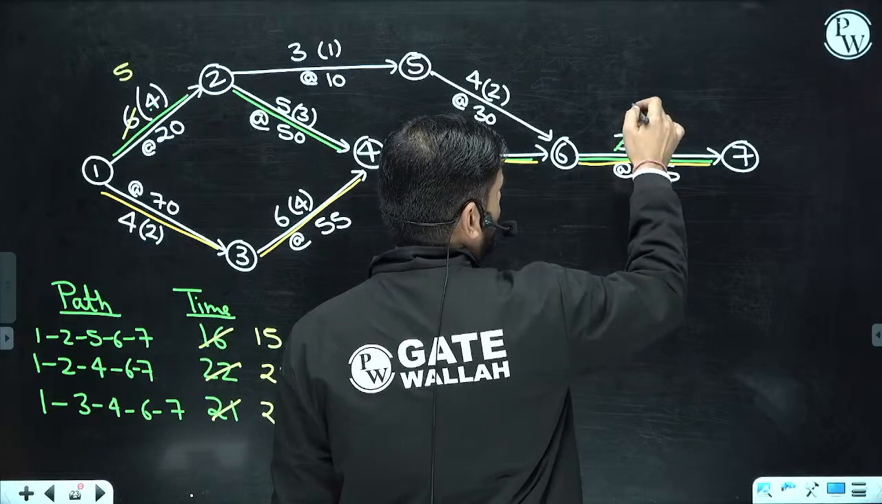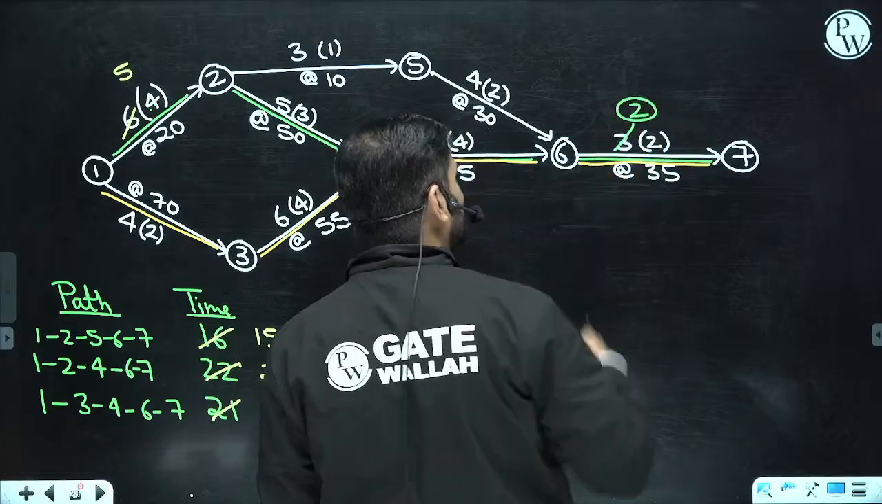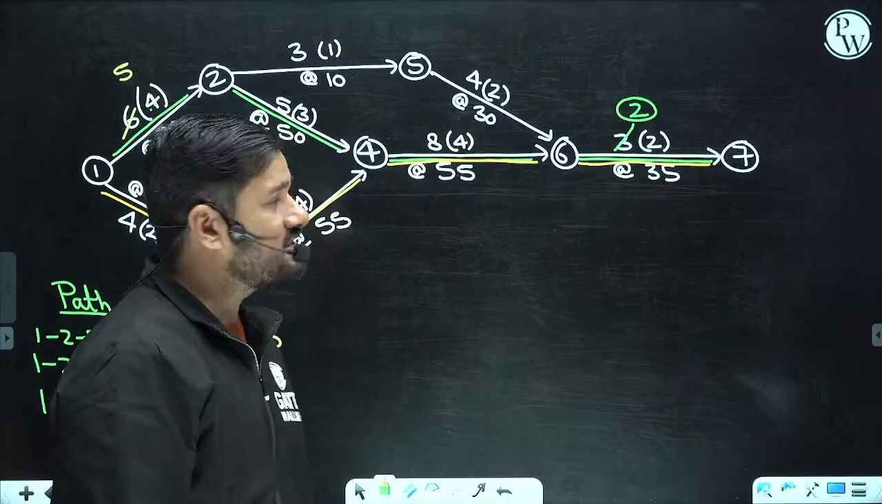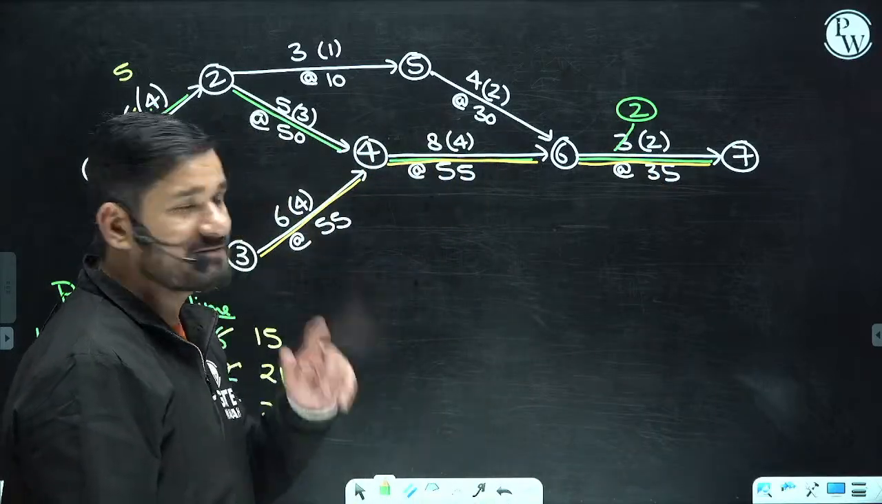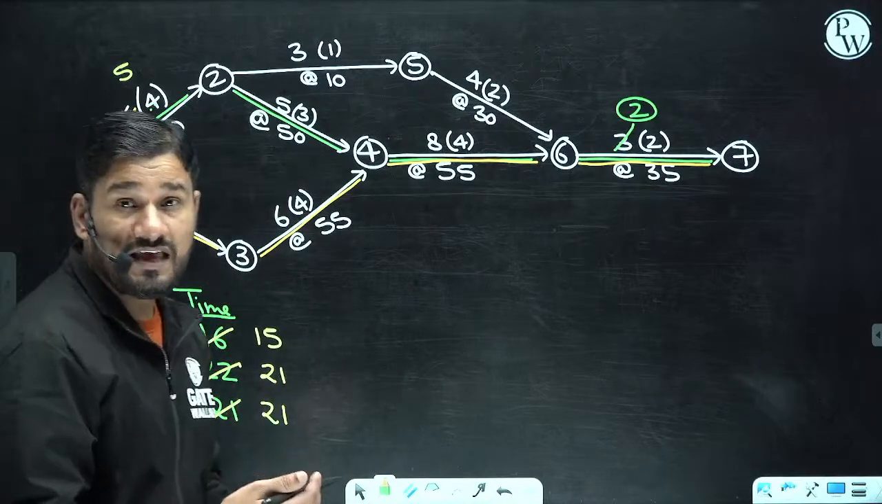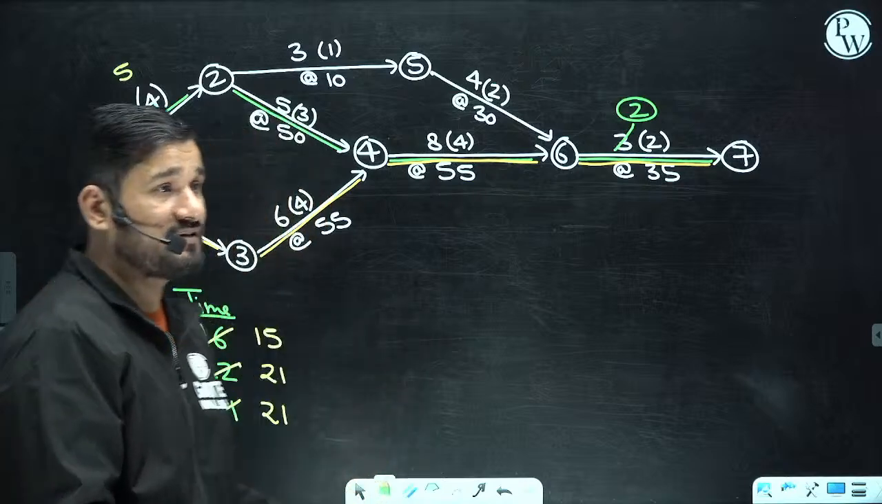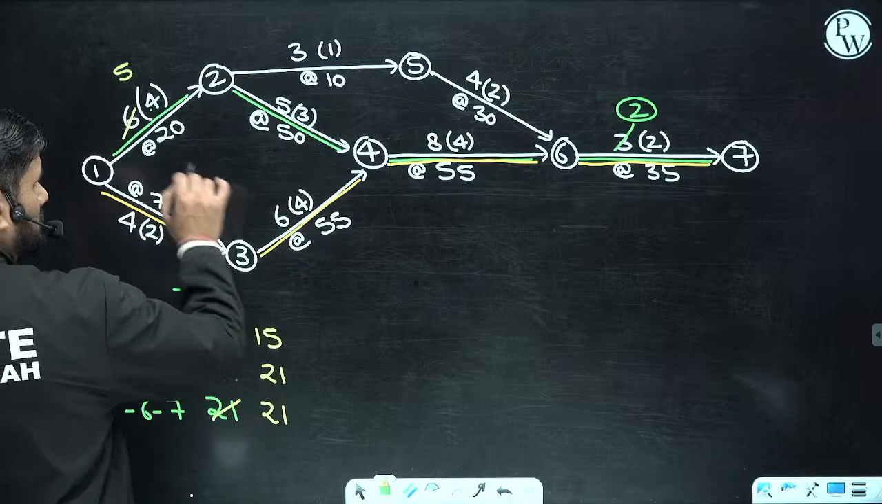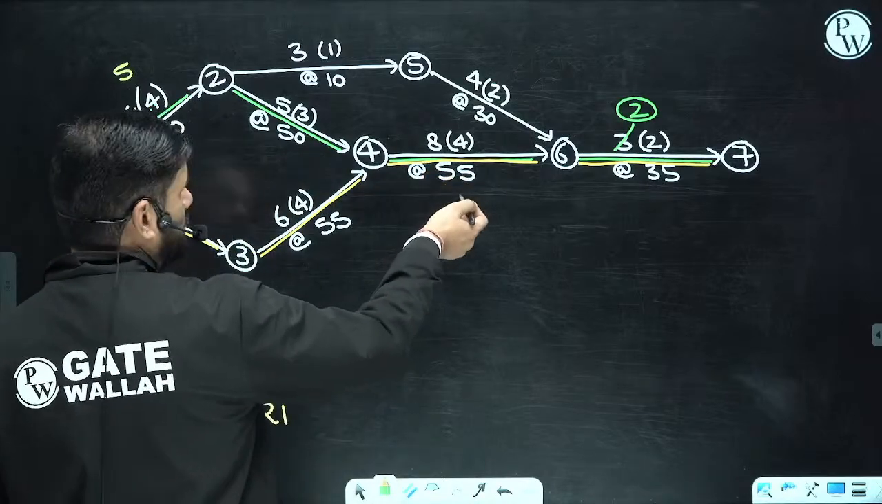So let me do the crashing for 2 days and make a circle here. Why circle? Because we have already reached the minimum time. Are you getting this point or not? Clear? So this is 2 days. Now, what is the next option? This is costly, obviously. 55 rupees is the least cost.